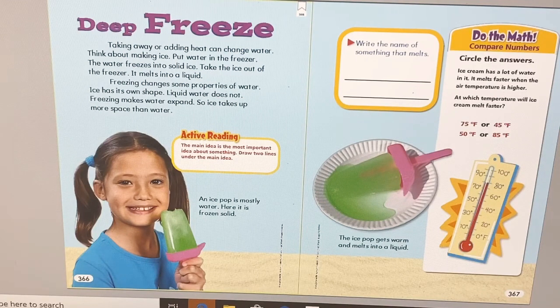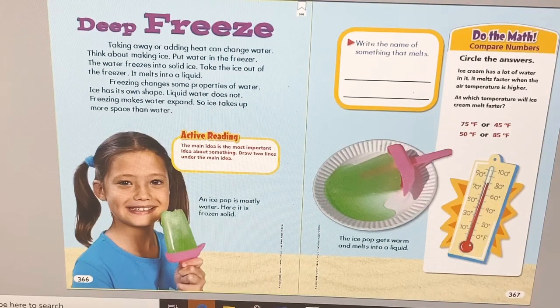So now, did you find the main idea, the most important idea about something here? Yes, it's the first 2 lines. So, I'm going to choose the red color.